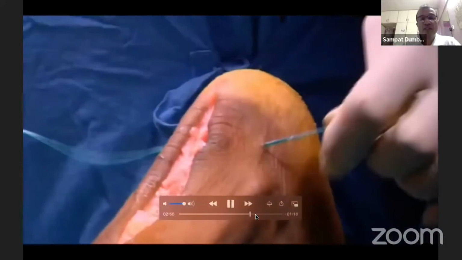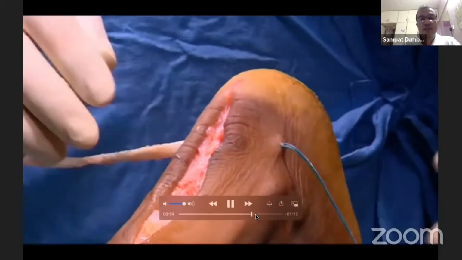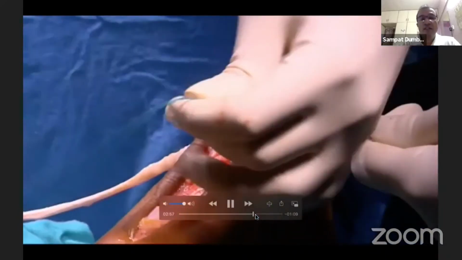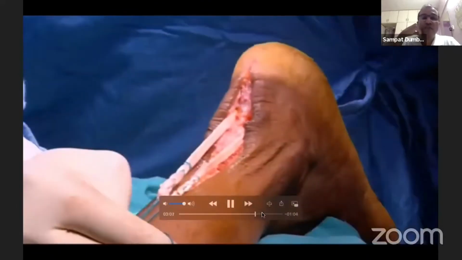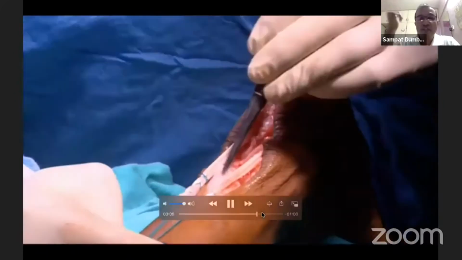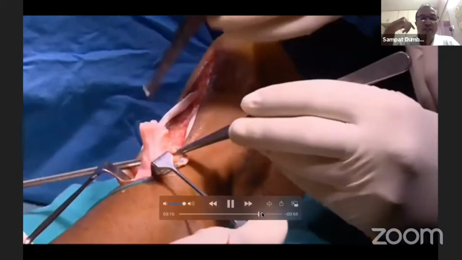Same bead pin which we use for ACL. Preparation done with Ethibond number 2, and take the tendon in. Now this is a large gap, so such tendon is taken up. Some people may use FHL. Now this is an intact tendon proximal part,